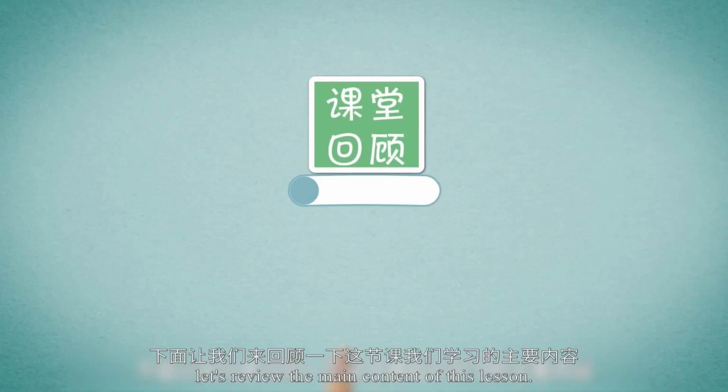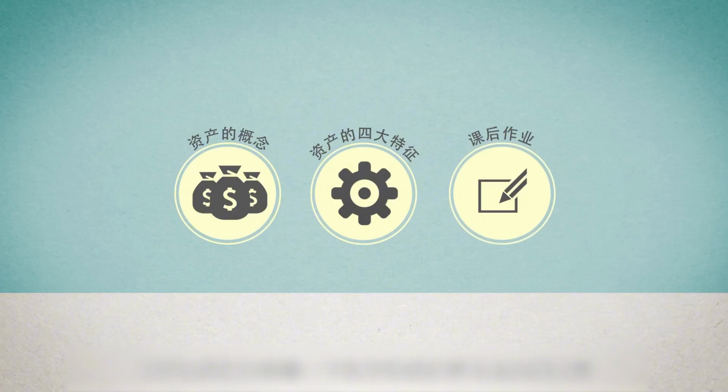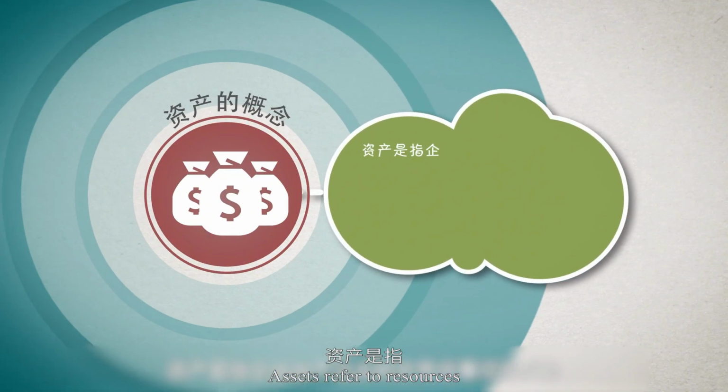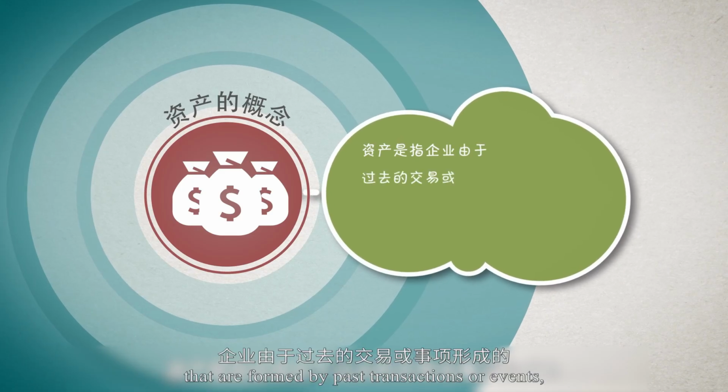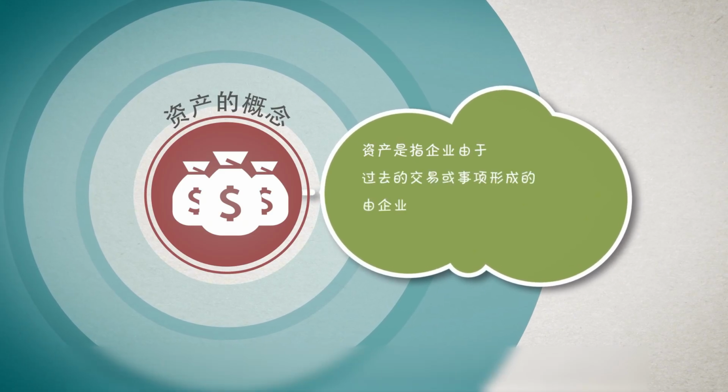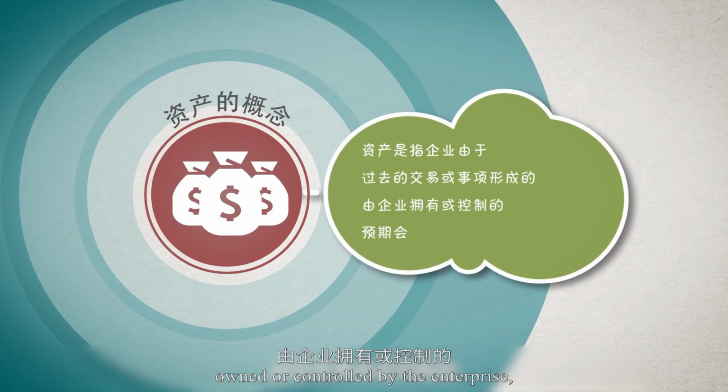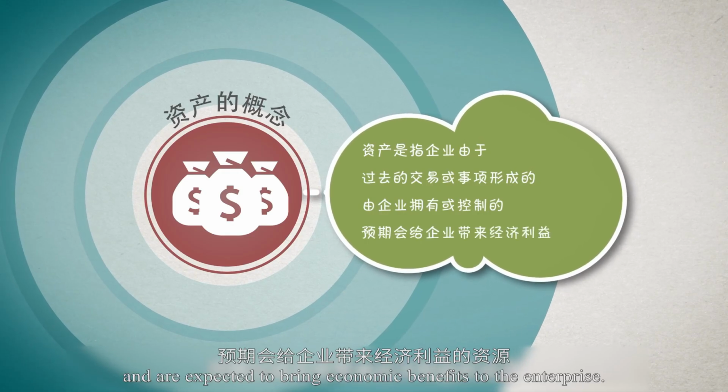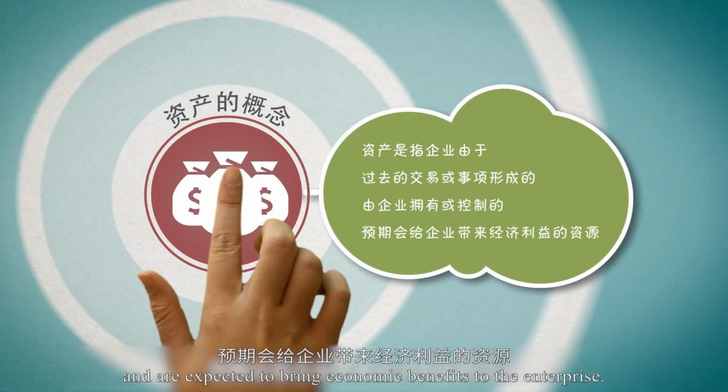Okay, let's review the main content of this lesson. 1. Concept of assets. Assets refer to resources that are formed by past transactions or events, owned or controlled by the enterprise, and are expected to bring economic benefits to the enterprise. 2.